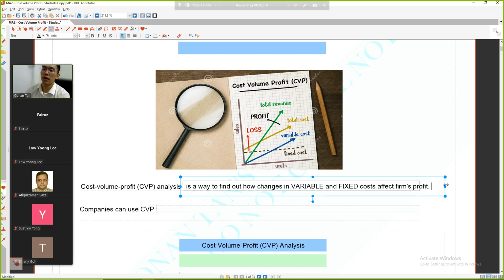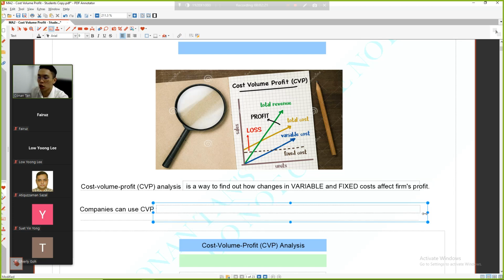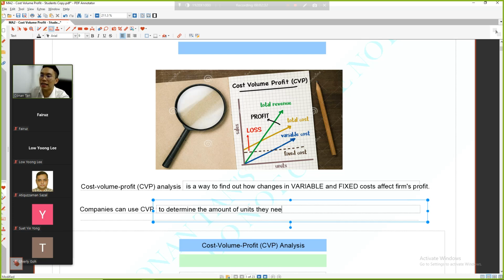Let me finish it and then you keep copying. Companies can use CVP to examine and determine the number of units they need to sell in order to break even. What do you mean by break even?